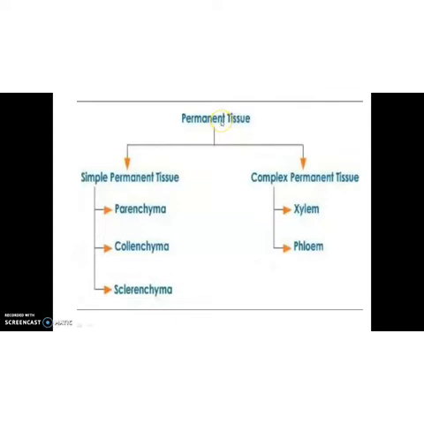We are going to discuss in detail about permanent tissues. In the introduction, I already mentioned that after the process of differentiation, permanent tissues are formed. We can classify the permanent tissues into two: simple permanent tissue and complex permanent tissue. There are three types of simple permanent tissues: parenchyma, collenchyma and sclerenchyma.